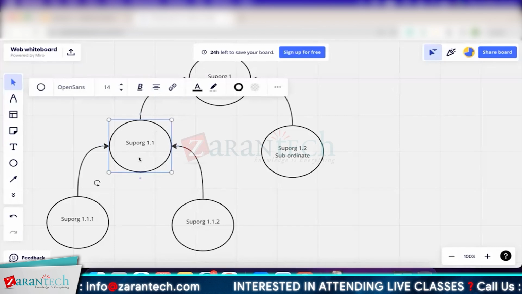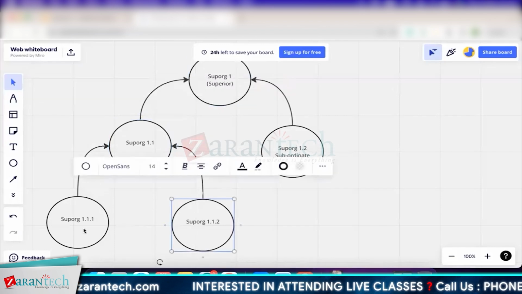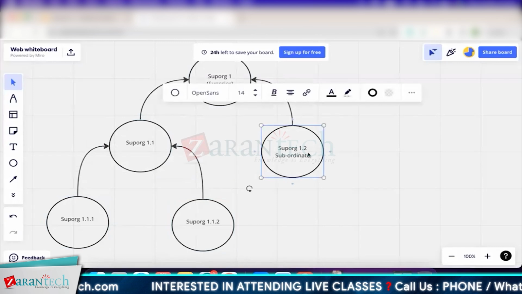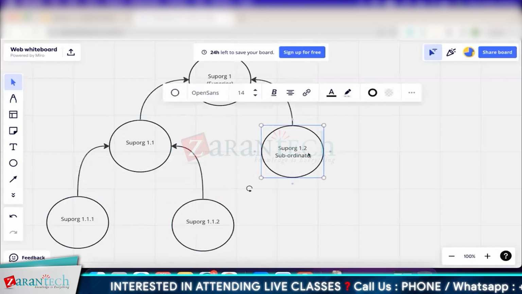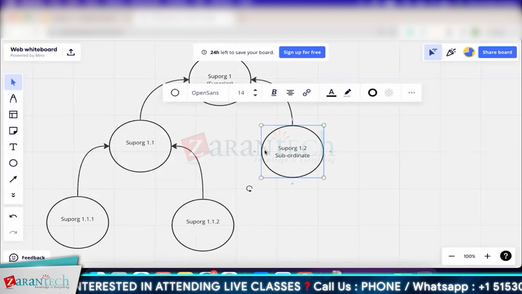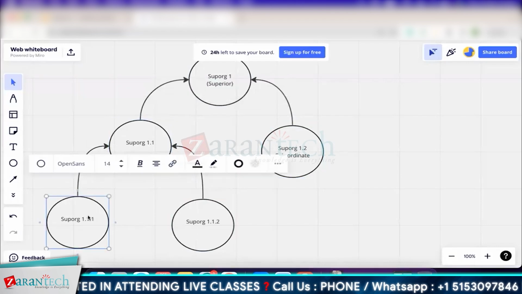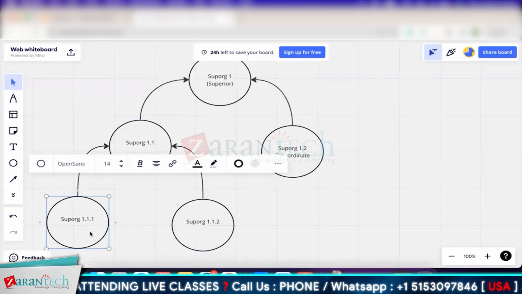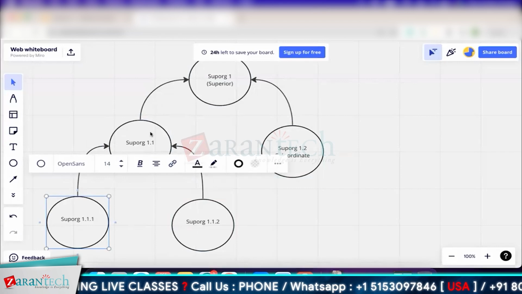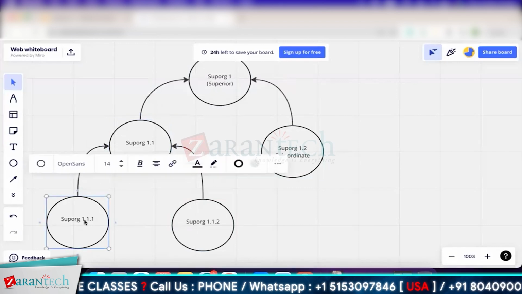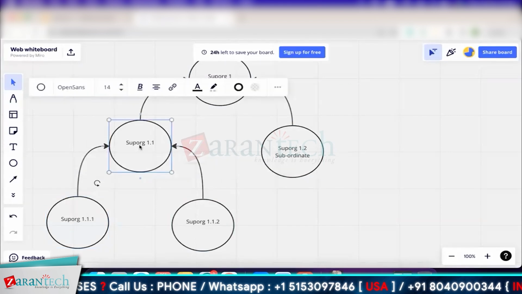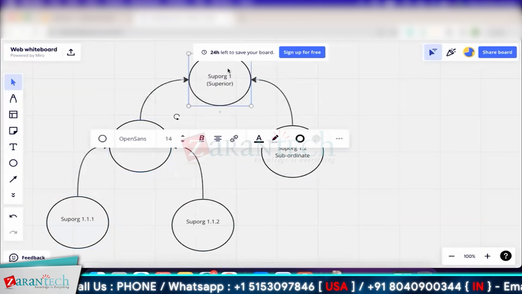But what you need to understand is that all these are of type supervisory. That is what I've been trying to explain. All these are of type supervisory, in reference to each other. Like in this case, 1.1.1 is a subordinate. 1.1 is a superior to this subordinate, but 1.1 is itself a subordinate to SUPOG 1.